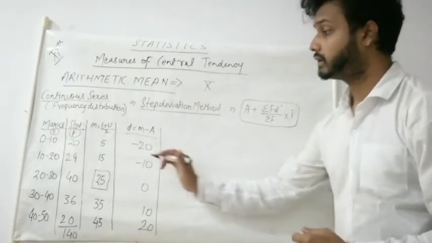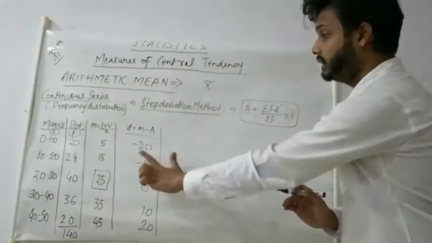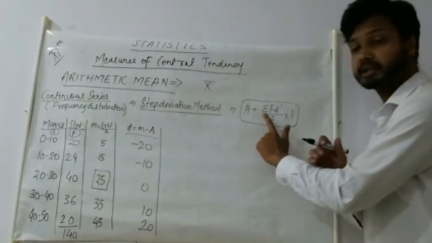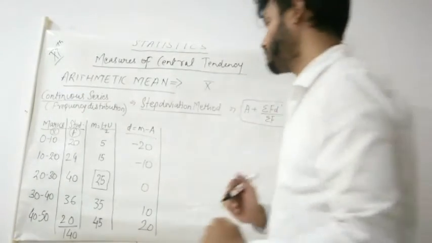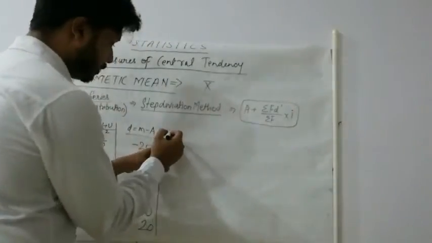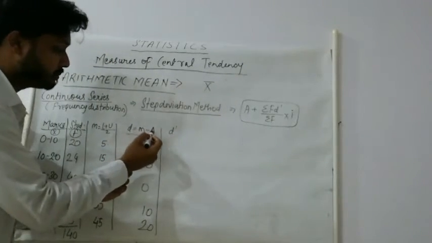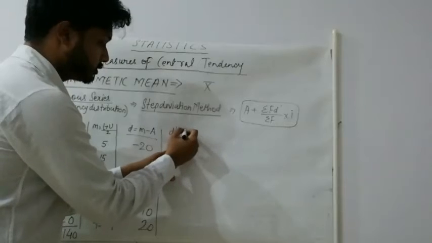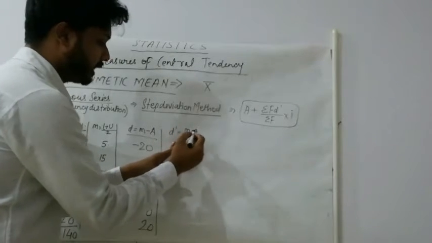See students, till d we have found using the previous question. Okay, till d we have done. Here as per the formula, what do we need? D dash. So I have already told you that to find out d dash, what do we do? M minus a, here we have used mid value, m minus a divided by i.